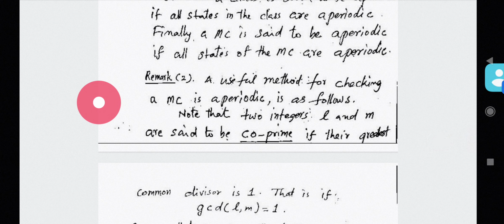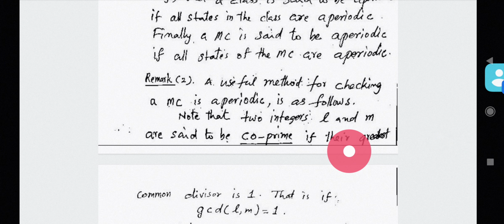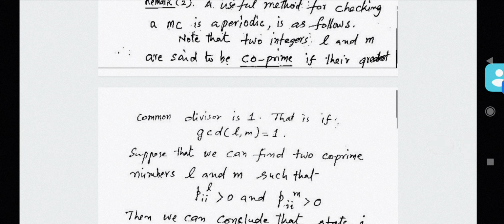Two integers L and M are said to be coprime if the greatest common divisor, that is GCD, of these two numbers L and M is equal to 1. That is, L is prime to M and M is prime to L.